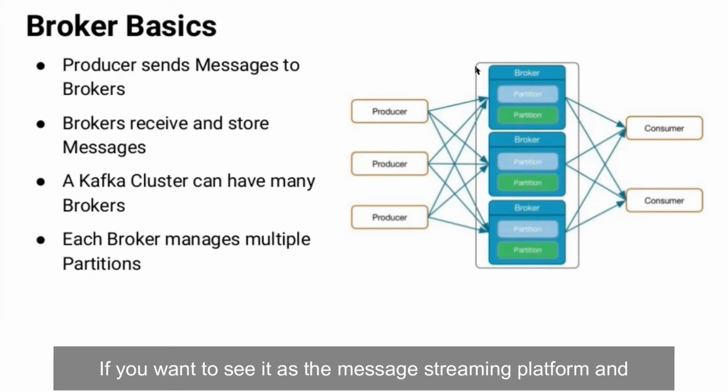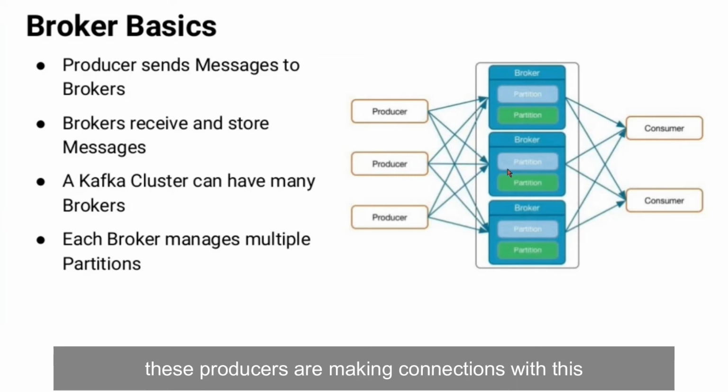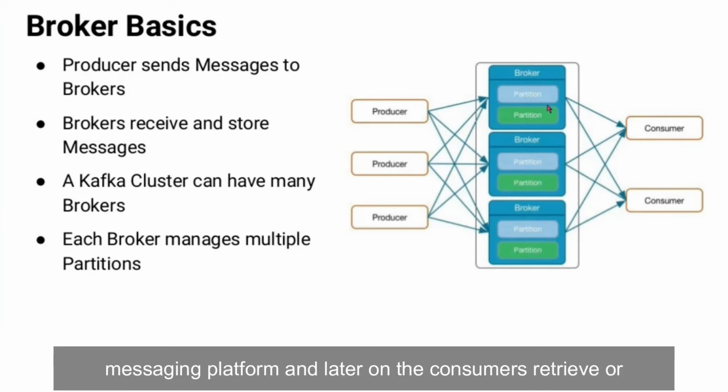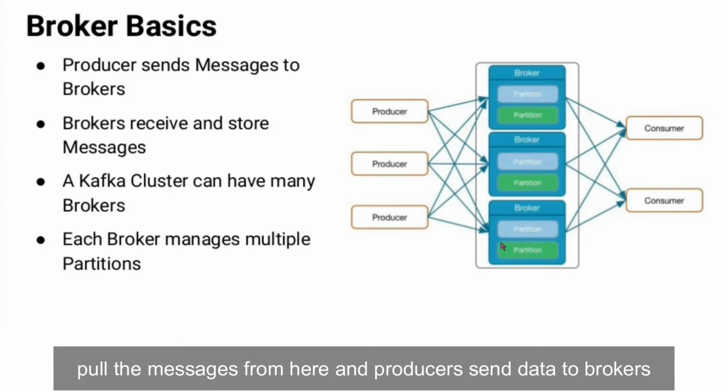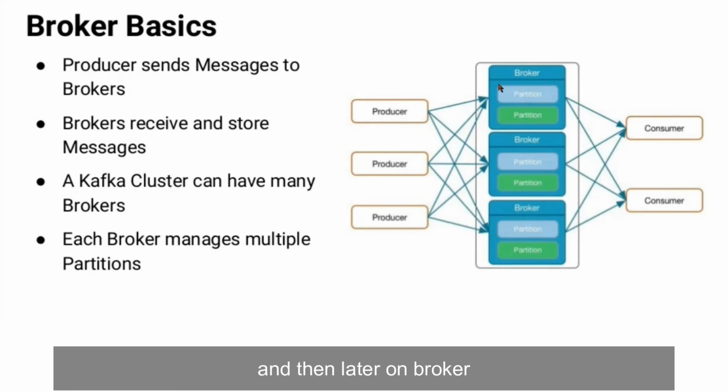So this is basically the message streaming platform, and these producers are making connections with this message streaming platform, and later on the consumers retrieve or pull the messages from here, and producers send data to brokers, and then later on the broker or the storage system manages how these partitions are actually distributed between different brokers.